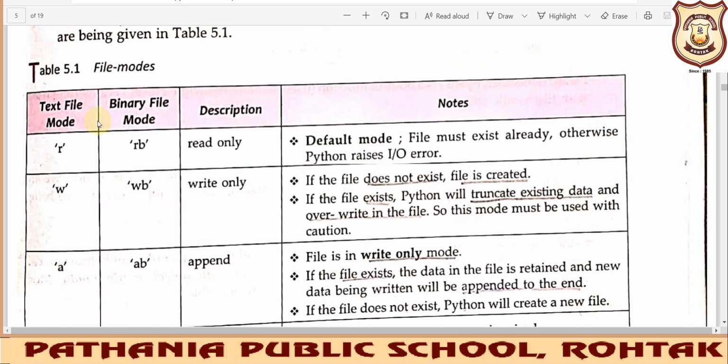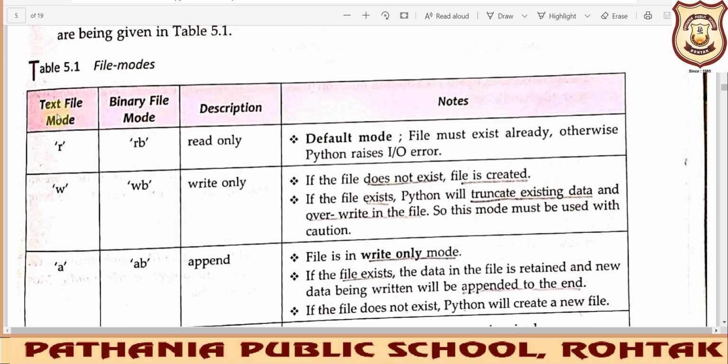There are two modes: one is the text file mode and the second is the binary file mode, and in these we can perform different types of operations. We have already seen that there are two types of file, text file and binary file. In these files we can perform the read operation.